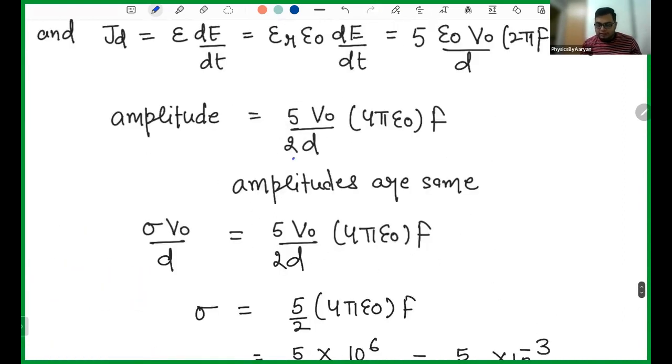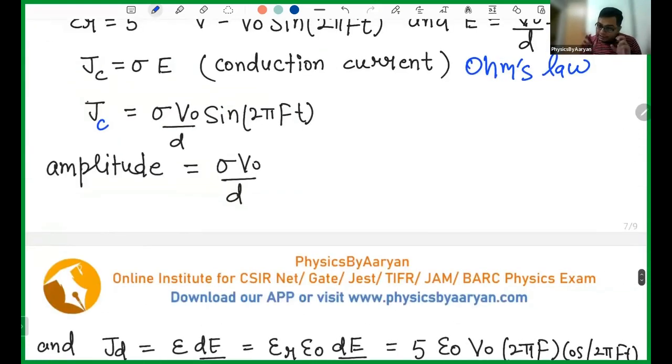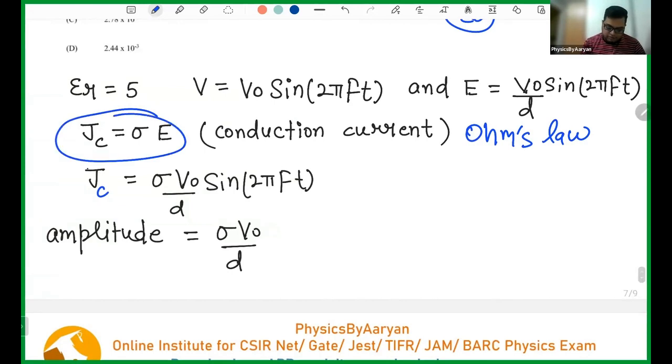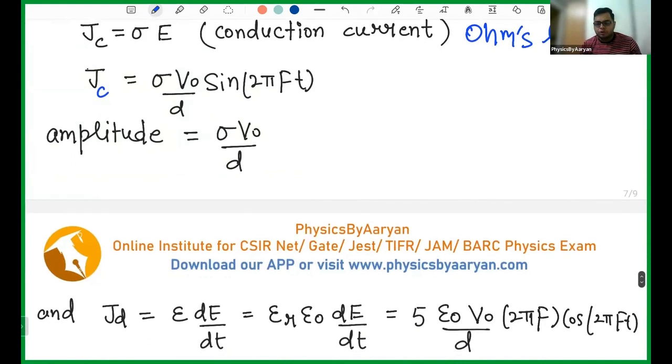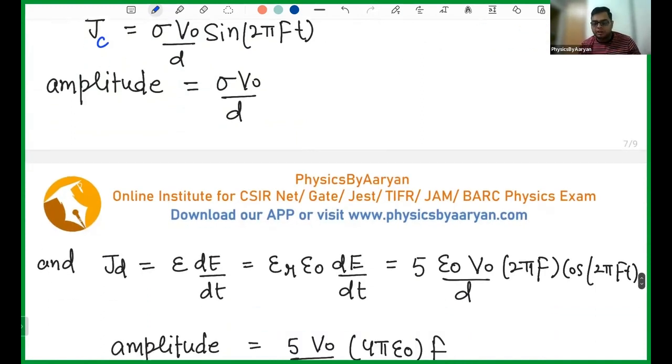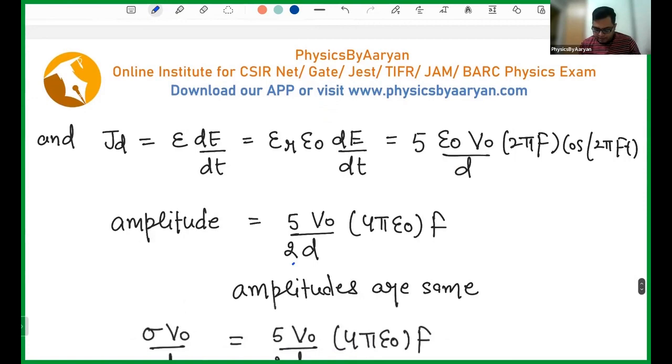So in this case, we learned something new, that the conduction current is actually sigma E. Rest everything was the same. Electric field is V naught by d sine omega t. That is the same. Displacement current density is the same. The only thing new in this question is how to define conduction current. What is the current? It is because of the flow of charge, which is sigma into E. Perfect. Let's see the next.